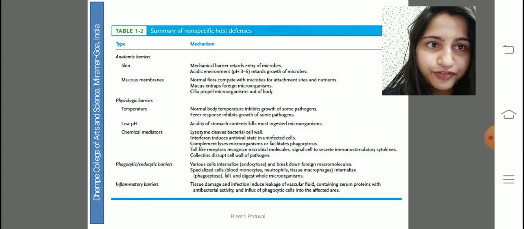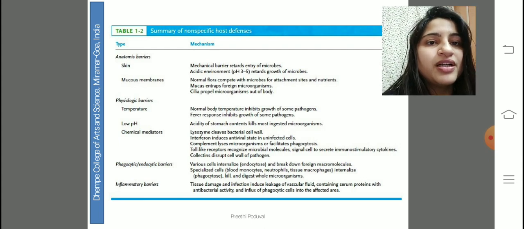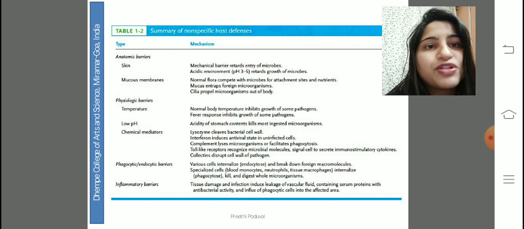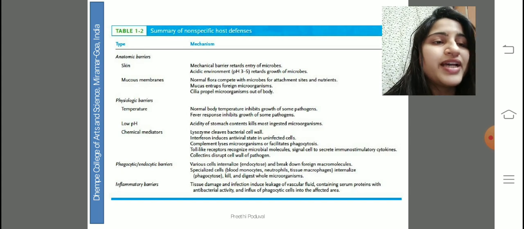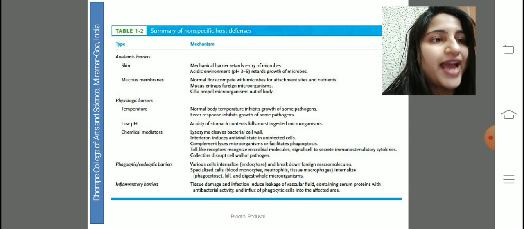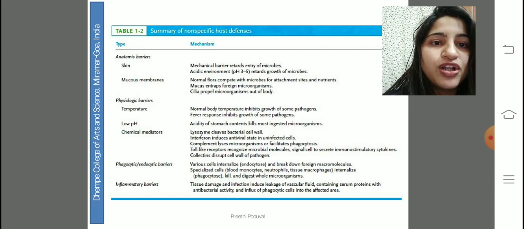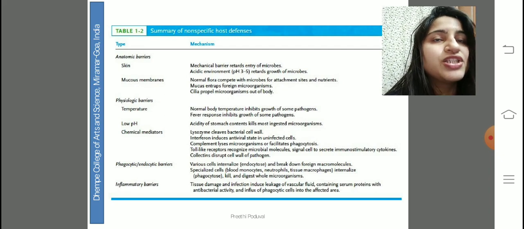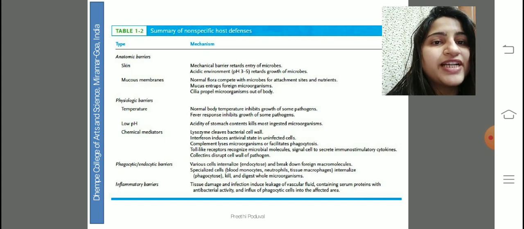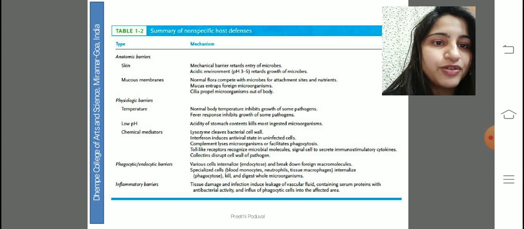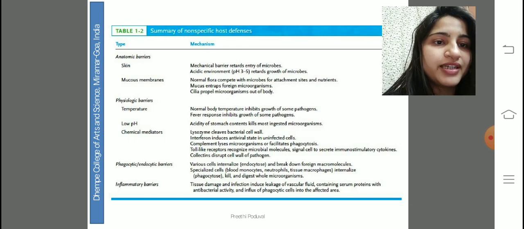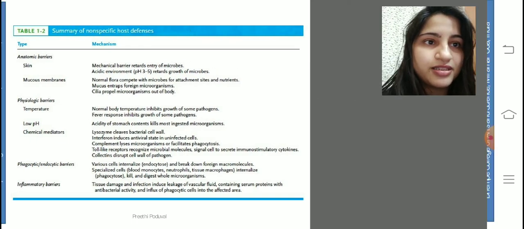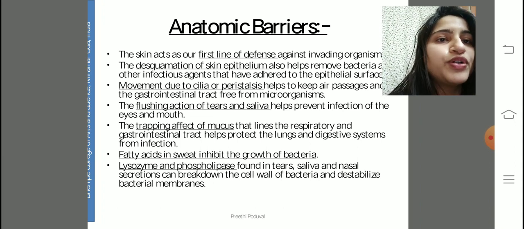This is a table which I have taken from QB, Janice and QB book, which involves a short description of the different kinds of mechanisms which helps the body fight the different diseases via the skin, the mucous membrane, which are the anatomical barriers, whereas the physiological barriers include temperature, low pH, the chemical mediators, and phagocytic barriers include phagocytes, macrophages. Inflammatory barrier includes vasodilation and histamines that helps one get protected against the different antigens. Okay, so now we move on to anatomical barriers.